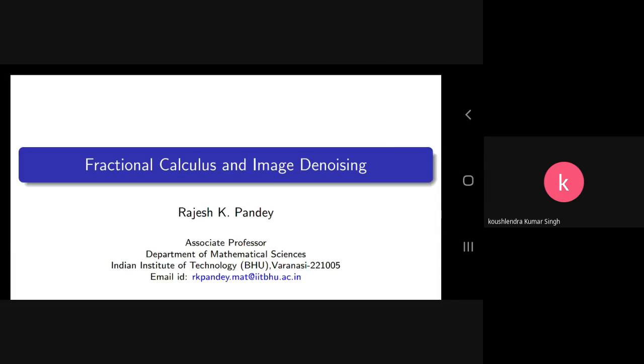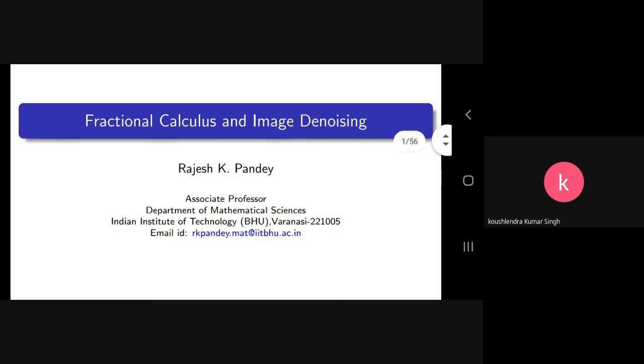So first of all, I thank Dr. Kaushalendra and NIT Jamshedpur for inviting me in this workshop. I'm going to present on fractional calculus and image denoising. First of all, I'll be discussing the basics of fractional calculus, and then I'll introduce the topics of image processing, and then we'll go to image denoising. In between, we'll also discuss how fractional calculus is applicable for other applications too.